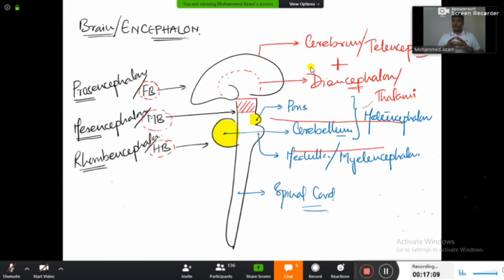Now, once you are perfect with this terminology, let me show you the same diagram of the brain and the spinal cord in another section. I hope every one of you knows that. This diagram of the brain is actually in sagittal section, guys. What is the meaning of sagittal section? Sagittal section means I am going to cut my body exactly from the middle. Try to look at me here right now, guys.